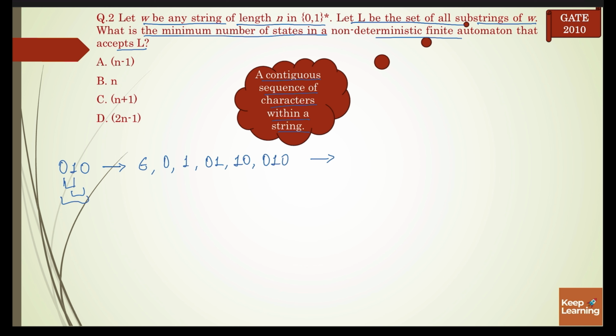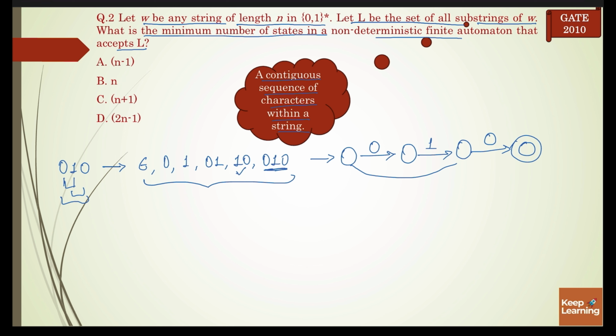In order to construct an NFA which can accept all these substrings, first consider the largest substring. So it will accept 0 1 0. This will be my final state. Next it is accepting 1 0.